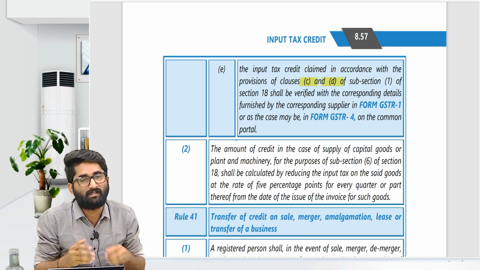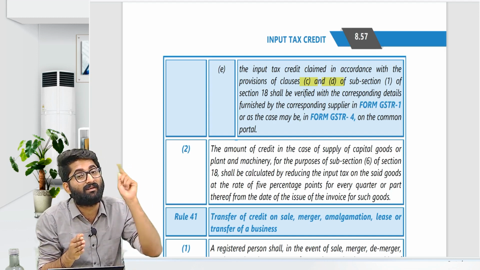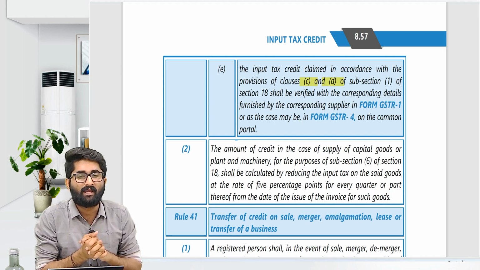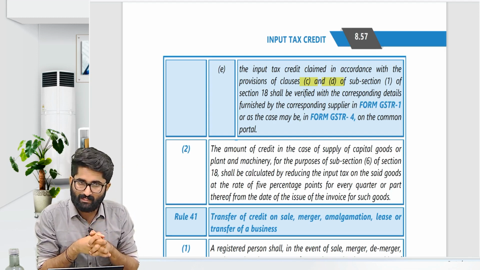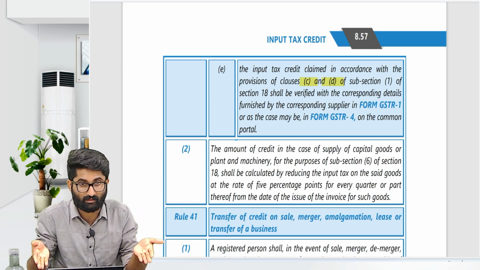In 18(1)(c), earlier you were composition registered. In case of composition registered, you remember in the return chapter we discussed GSTR-4A. What is that, sir? Whatever is sold to a composition dealer, composition dealer is also a registered person, no?